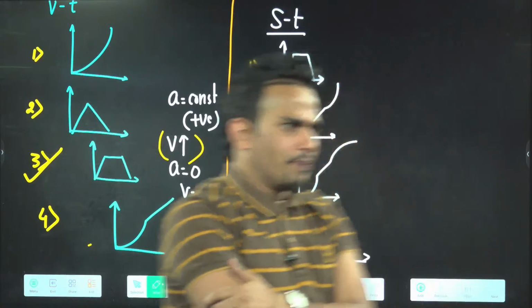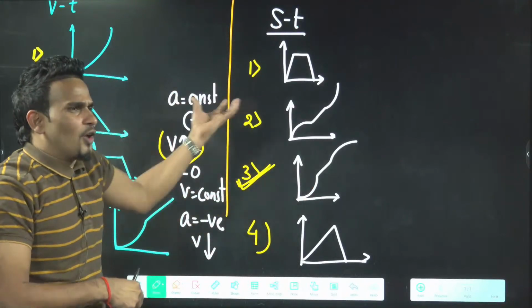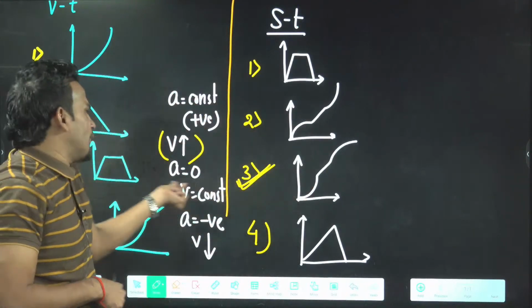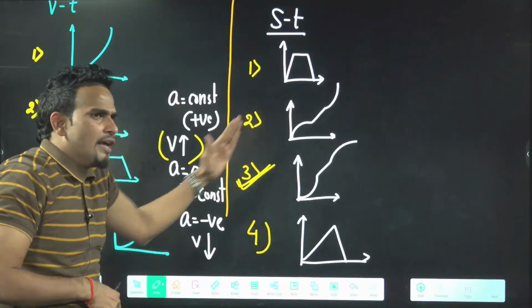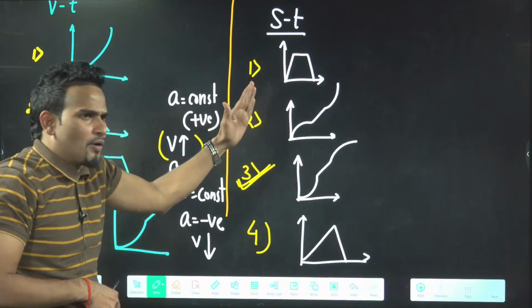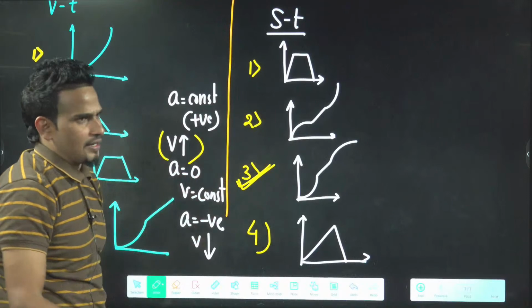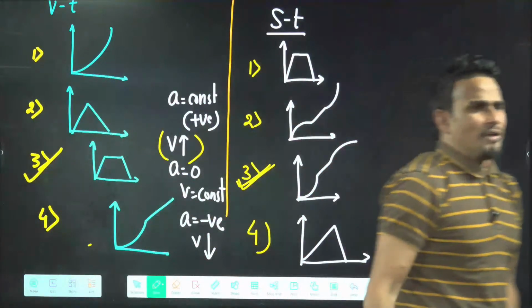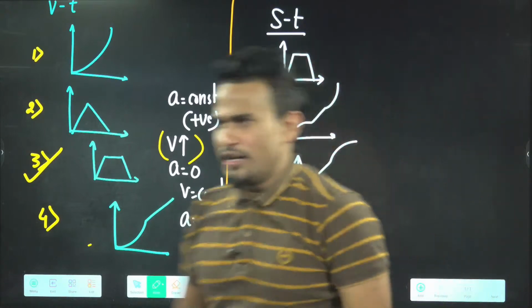That's not tricky, simple. Displacement time graph means velocity will come with the help of slope. Now you have an idea about velocity. So velocity is increasing means slope will be increasing. Velocity constant means slope will be constant. Velocity decreasing means slope will be decreasing. There is nothing tricky. Everything is your understanding.